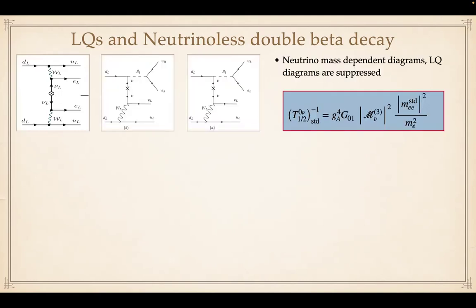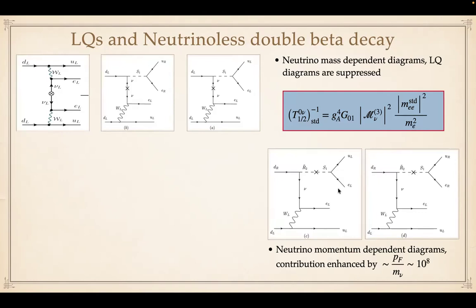Apart from this, there are two contributions which depend on the neutrino mass insertion, so these three diagrams are dependent on neutrino masses, but these two diagrams where the leptoquark is involved are suppressed by the heavy leptoquark masses. So among these three contributions, only this one is dominating, and the half-life of the neutrinoless double beta decay is dependent on this m_ee standard, which is called the effective Majorana mass.